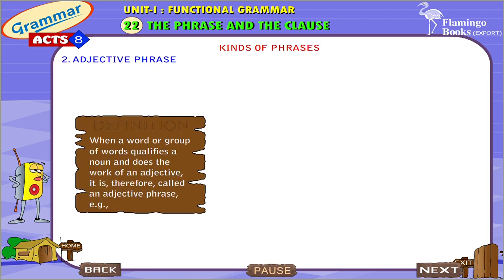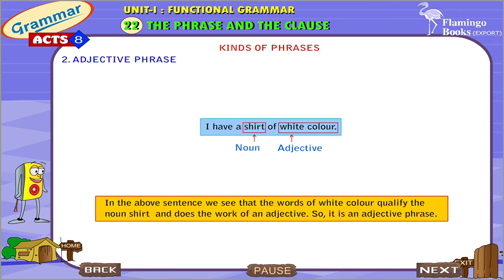Adjective phrase. When a word or group of words qualifies a noun and does the work of an adjective, it is called an adjective phrase. Example: I have a shirt of white color. In the above sentence, we see that the words of white color qualify the noun shirt and do the work of an adjective. So, it is an adjective phrase.